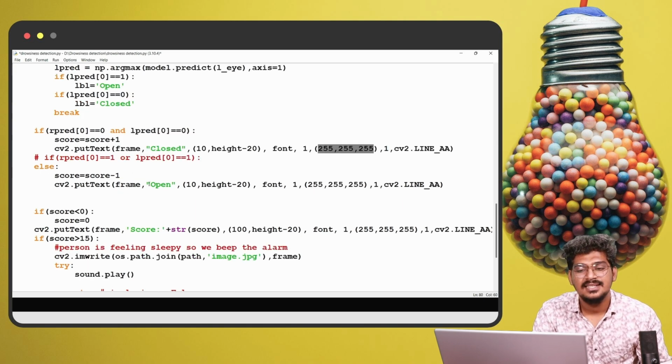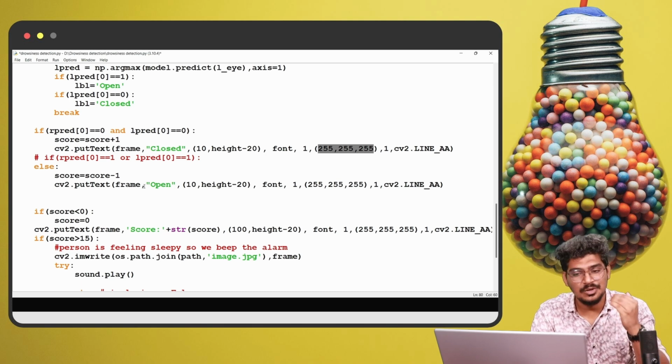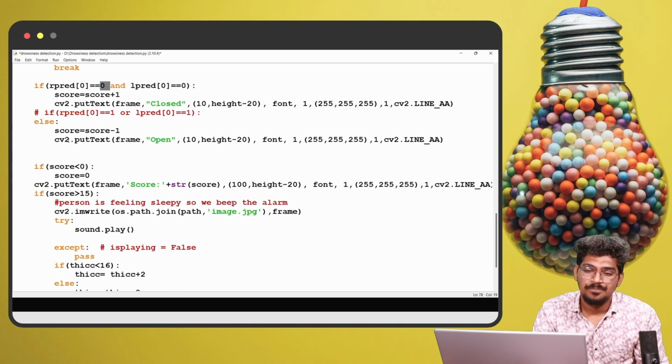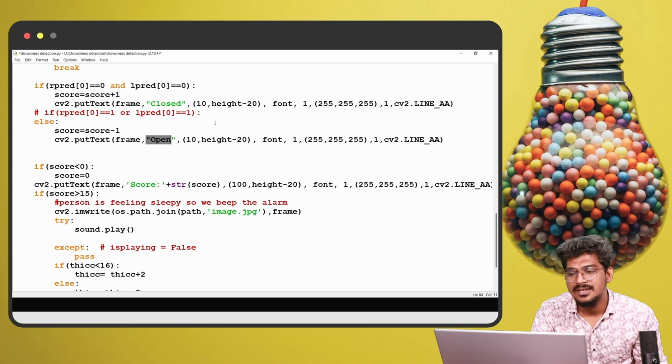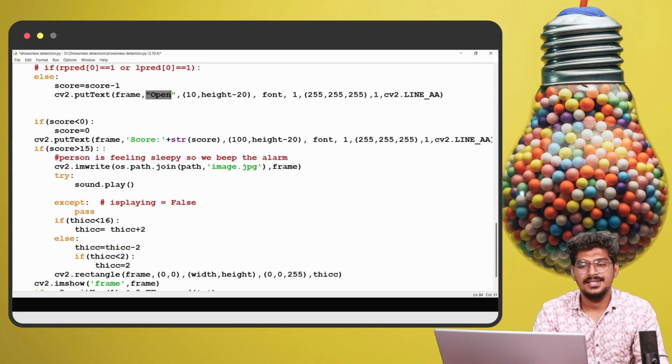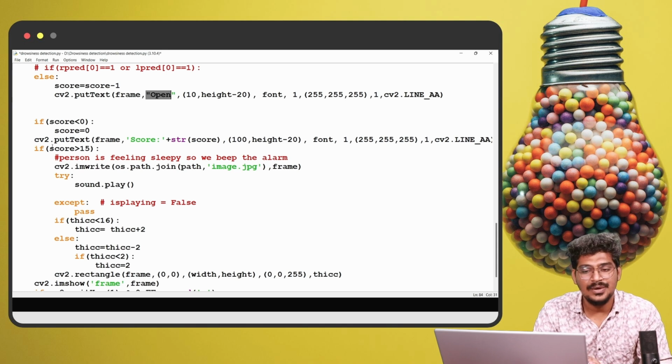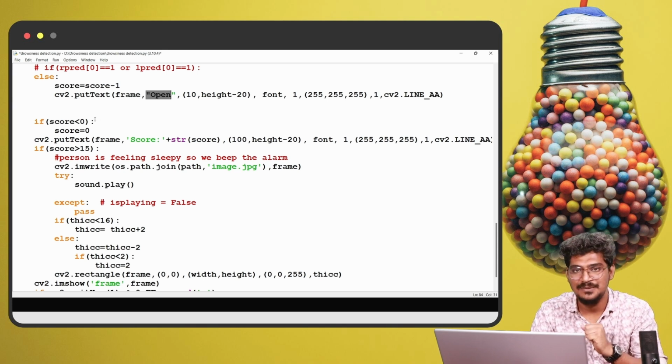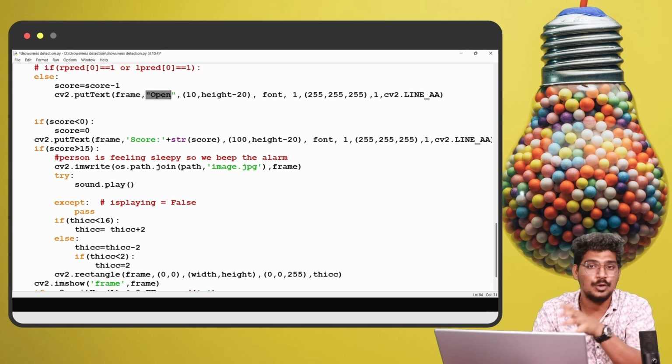Else the score will be decreased. Once I open my eyes, the score will be decreased, since 0 is nothing but closed. Then put the text that it is open, followed the same way. If the score is less than 0, the score will be 0, based on the probability value. Then put the text of the score as a string. Once the score is increased or decreased, whatever it is, we have to put it in the text.